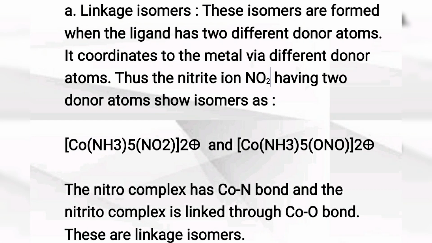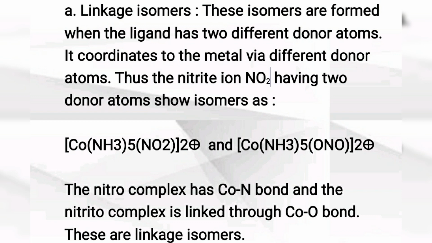See first, linkage isomer. These isomers are formed when the ligand has two different donor atoms and coordinates to the metal via different donor atoms. Means in the same ligand, two atoms can donate electrons.